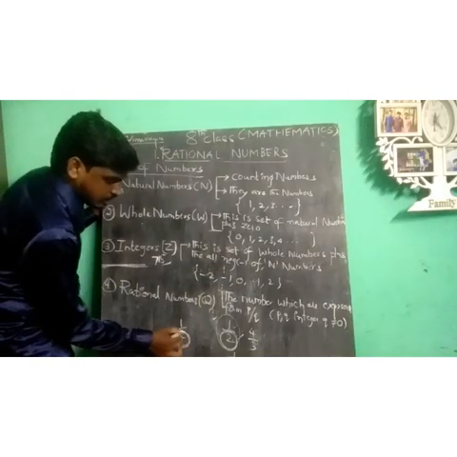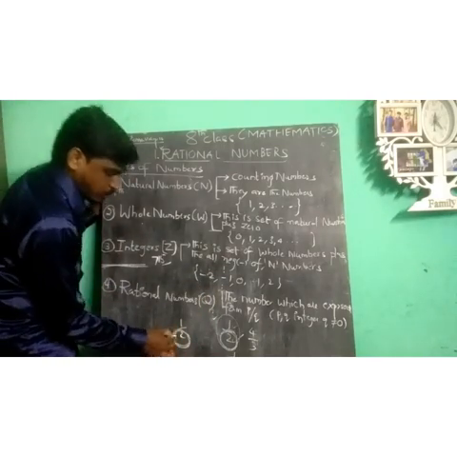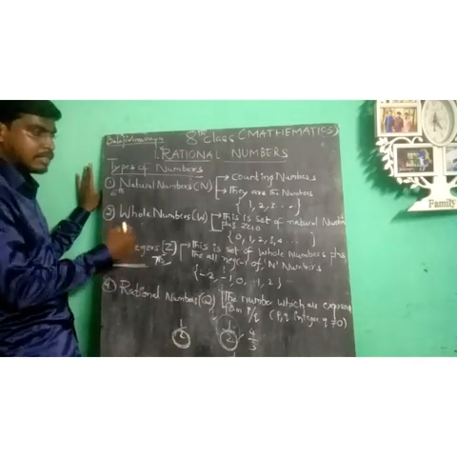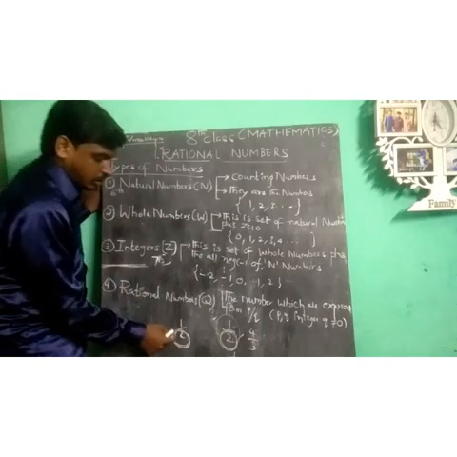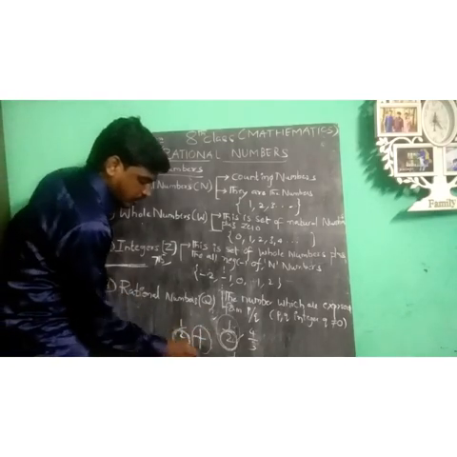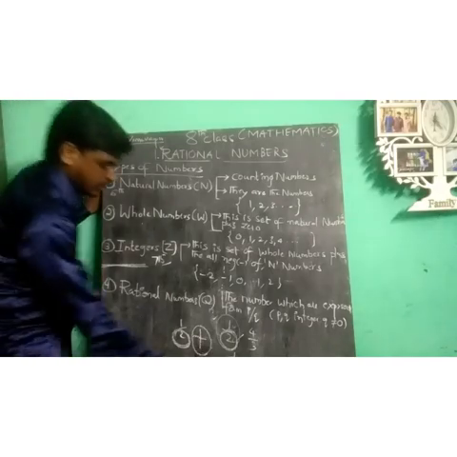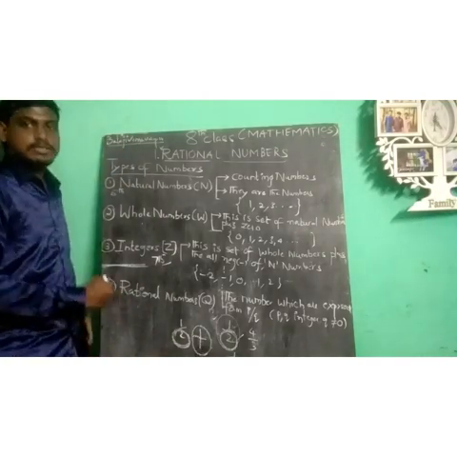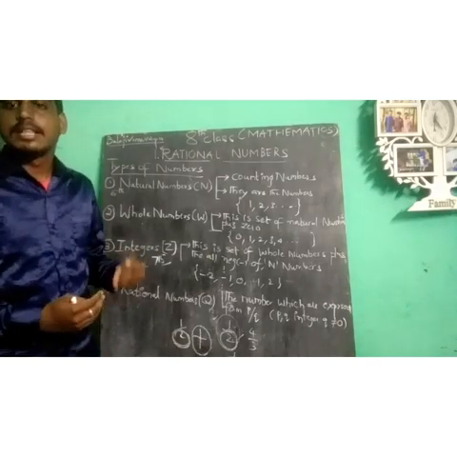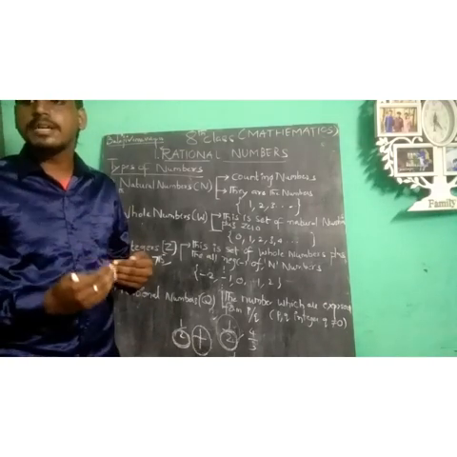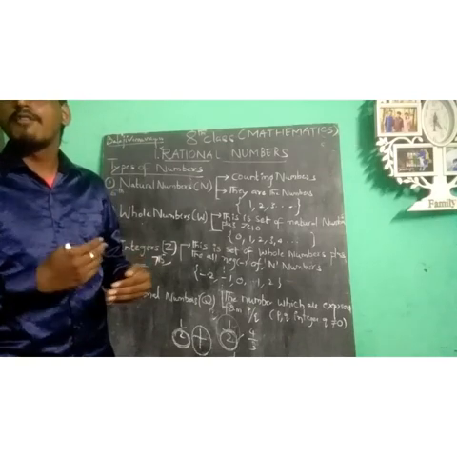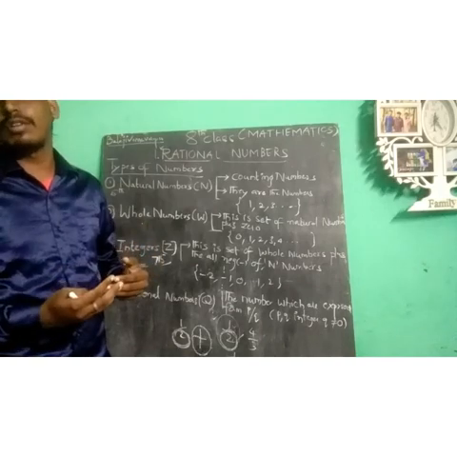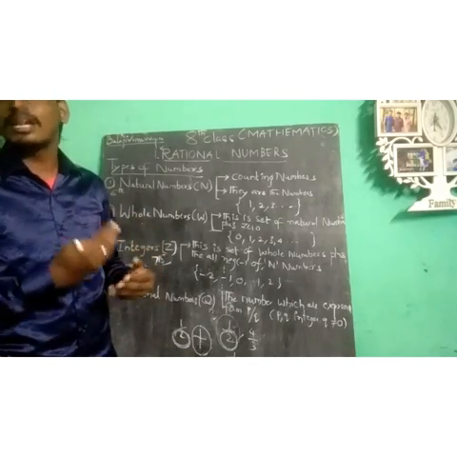The second rule in this lesson: the denominator does not equal 0, then it is called a rational number. Rational numbers are the numbers which are expressed in the form of p by q, where p and q are integers, and q does not equal 0. They are called rational numbers.